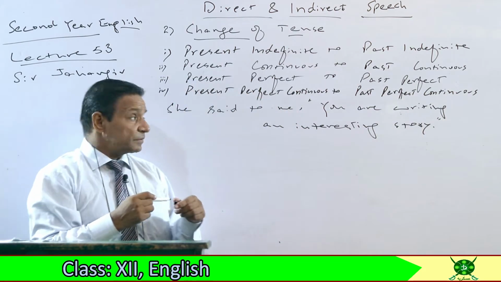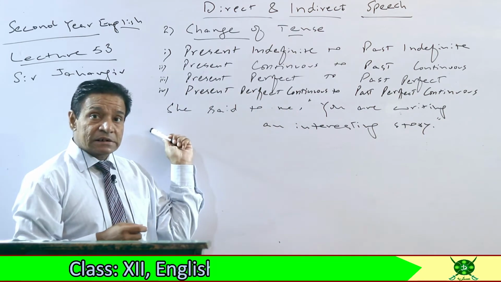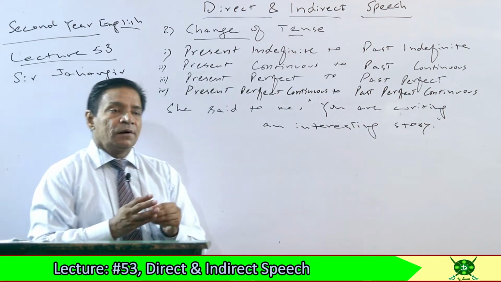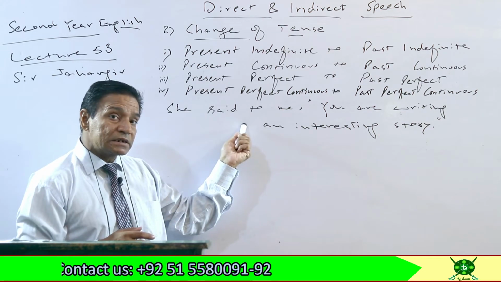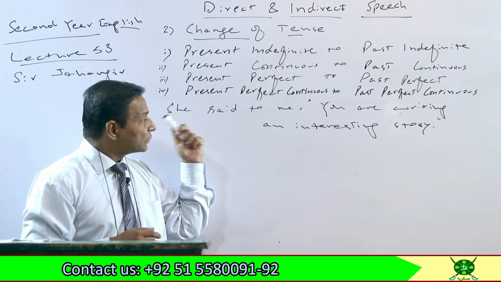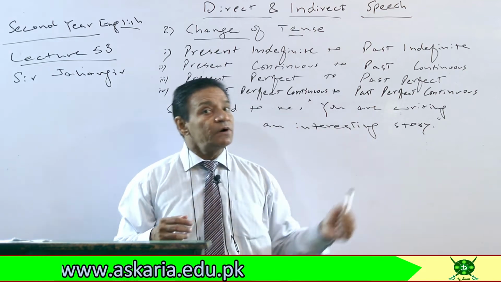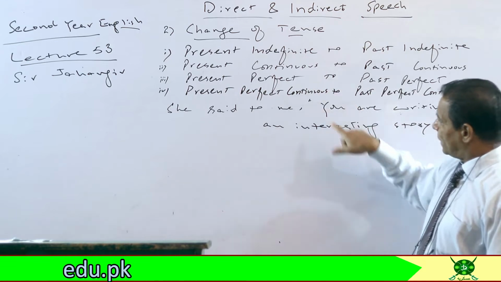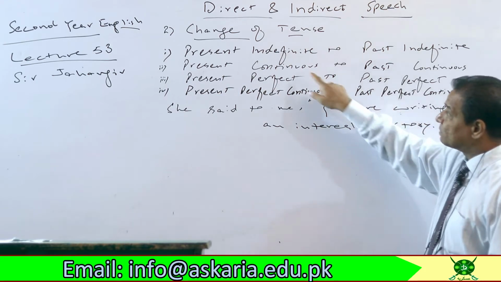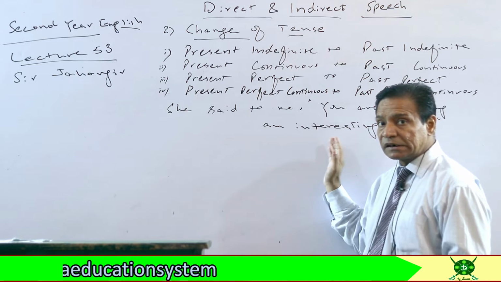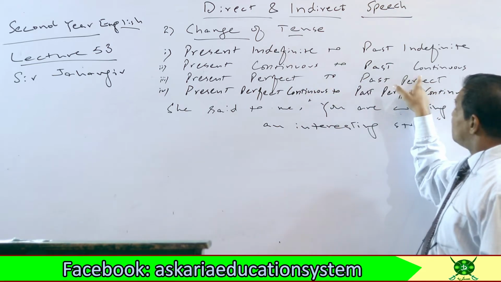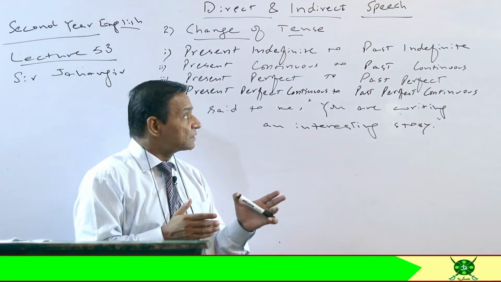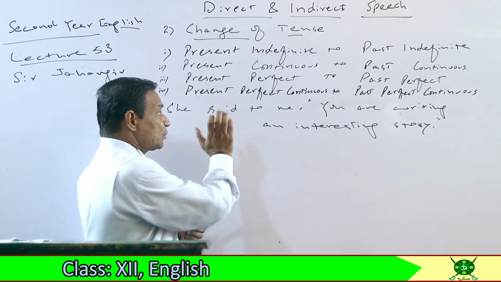Now the portion outside of the comma is called reporting speech, and what is inside is called reported speech. Looking here, the reporting speech is past. So if it is past, then the tense of reported speech will be changed. How? This is R and first form plus ing, which means present continuous. Present continuous will be changed to past continuous tense. Now see here, no change in the first portion.